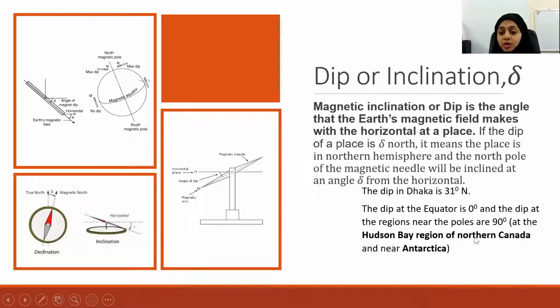So near the Hudson Bay region of northern Canada, you can see that it's 90 degree because that will be the point that coincides with the Earth's magnetic south pole. And near Antarctica, you can also see that the angle is 90 degree. Antarctica is near the south pole, which means in Antarctica lies the magnetic north pole of Earth. Is that clear about dip?